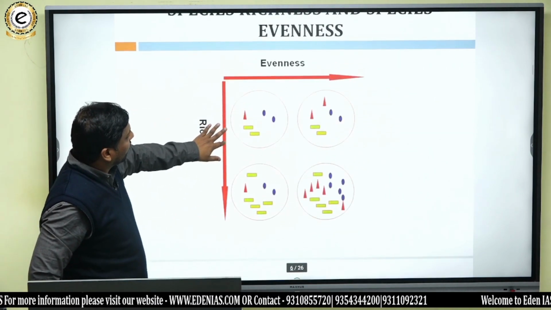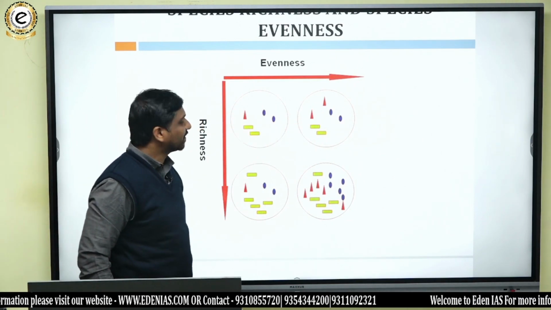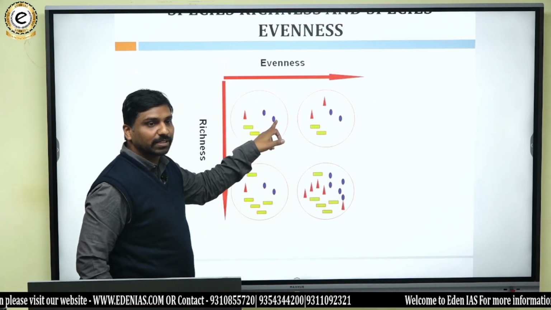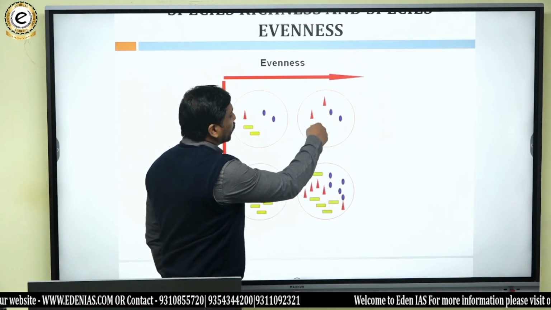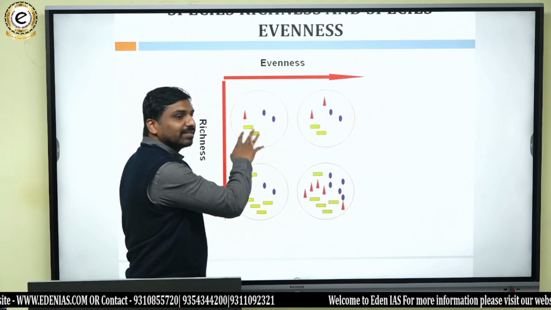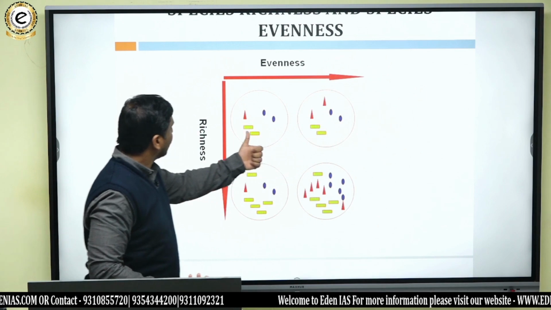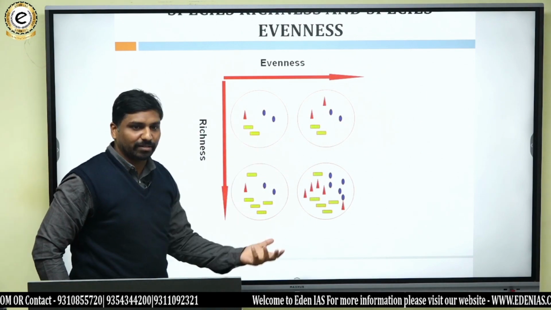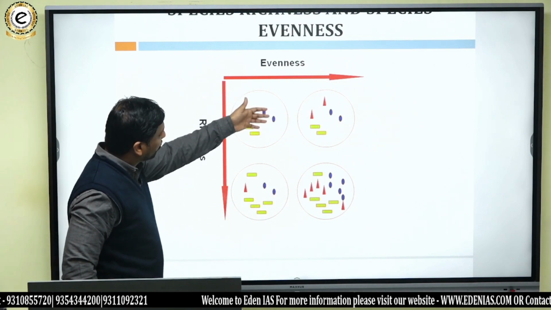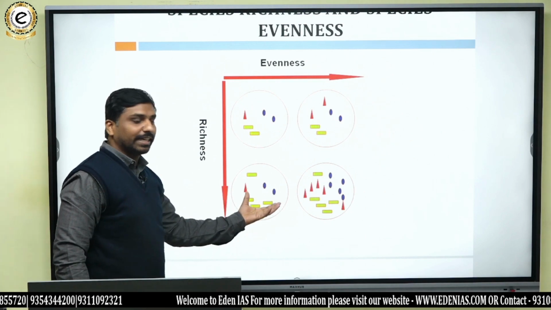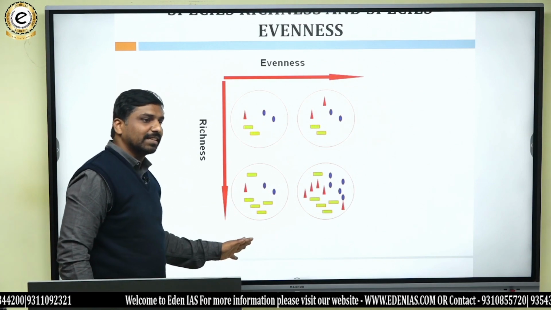If you see here, there are 3 species, let us say any animals, and this is one species, this is one species, this is one species. If you compare this to this, here there are 2 to 1, so there is less evenness, and here there is more evenness. When you see richness wise, it is the number of species or number of organisms in a particular thing. Here we have only 5, but here we have more, like 8 animals. So likewise richness is more.